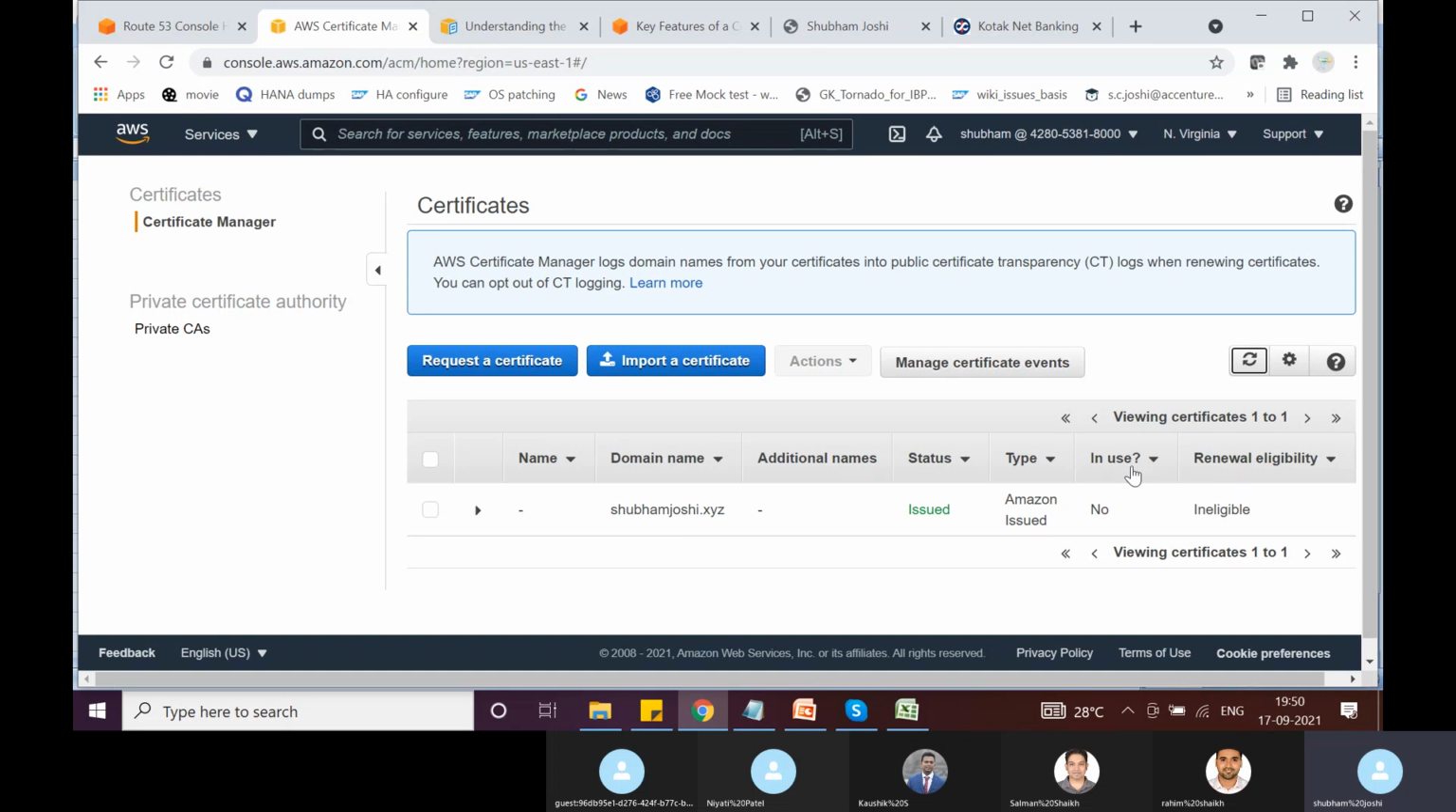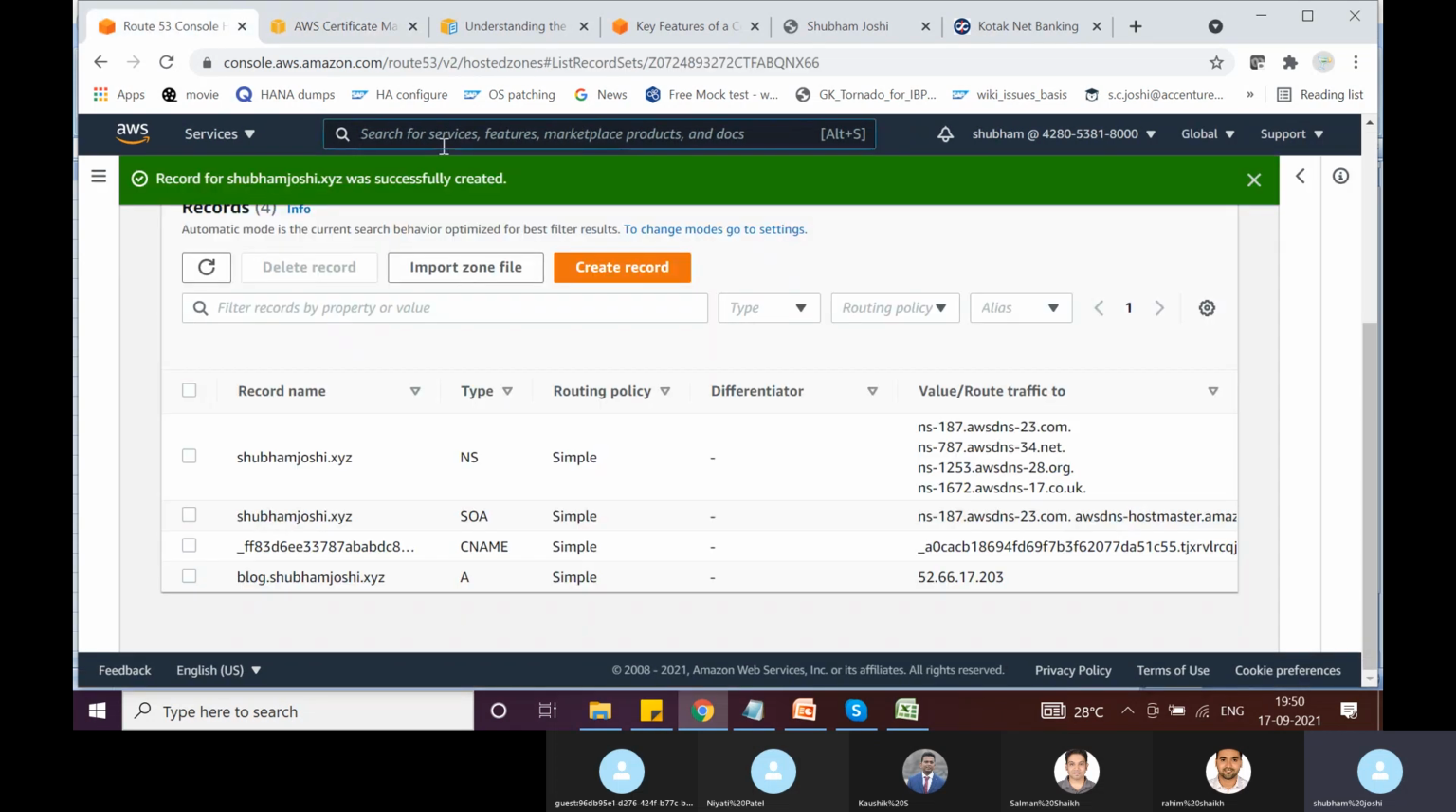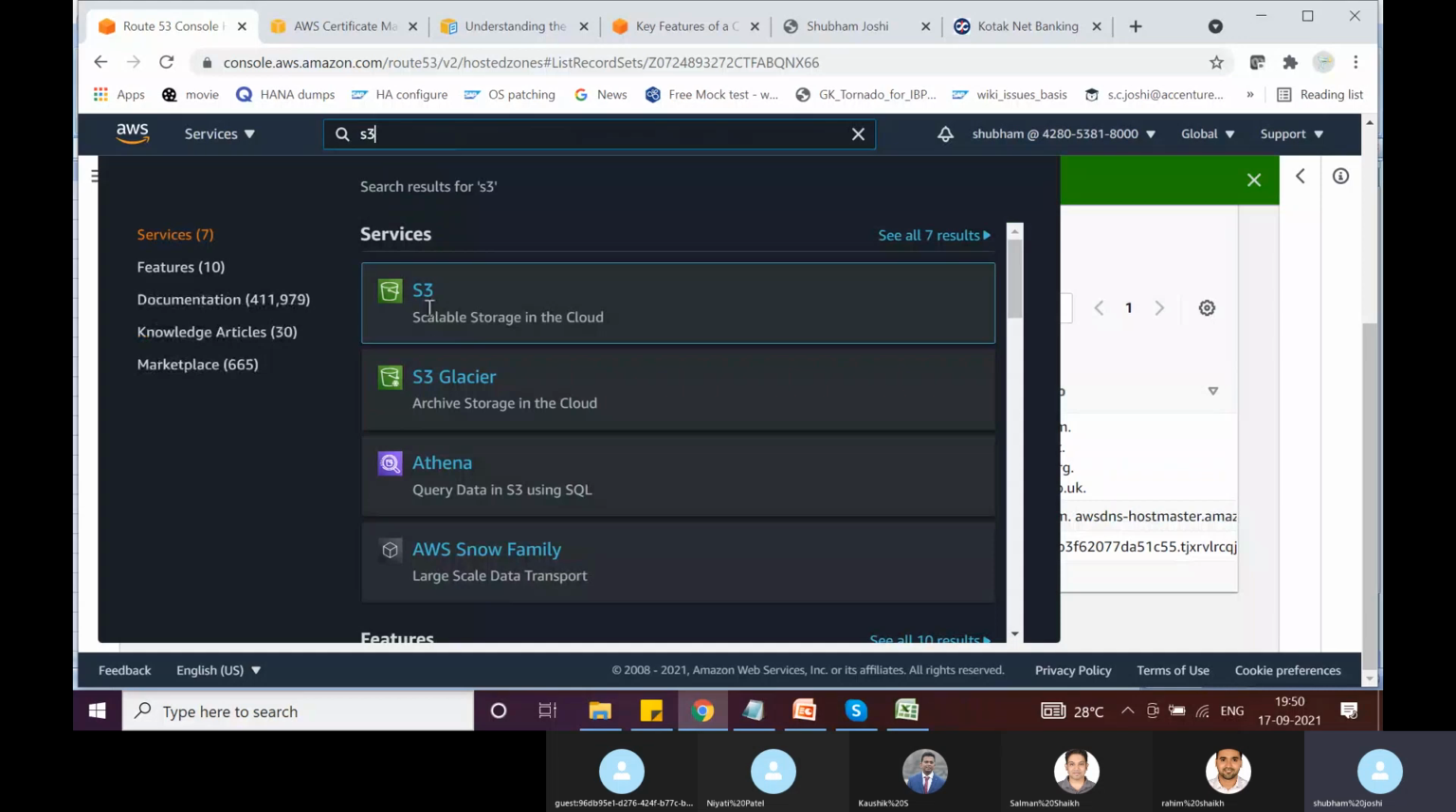But here we can see that it has detected that we have made the DNS records, it has validated it, and it has issued us the certificate. Let's see where we can use it. Now, either you can use this certificate with any application load balancer running in the North Virginia region, or we can even associate this with a CloudFront distribution. So let's see how we can do it. For now, let's go back to that S3 bucket that we created for static website hosting.